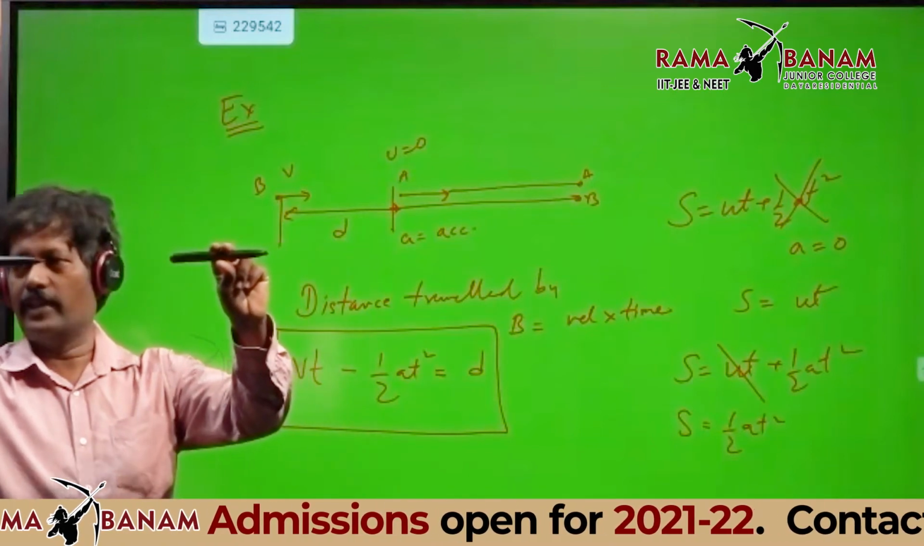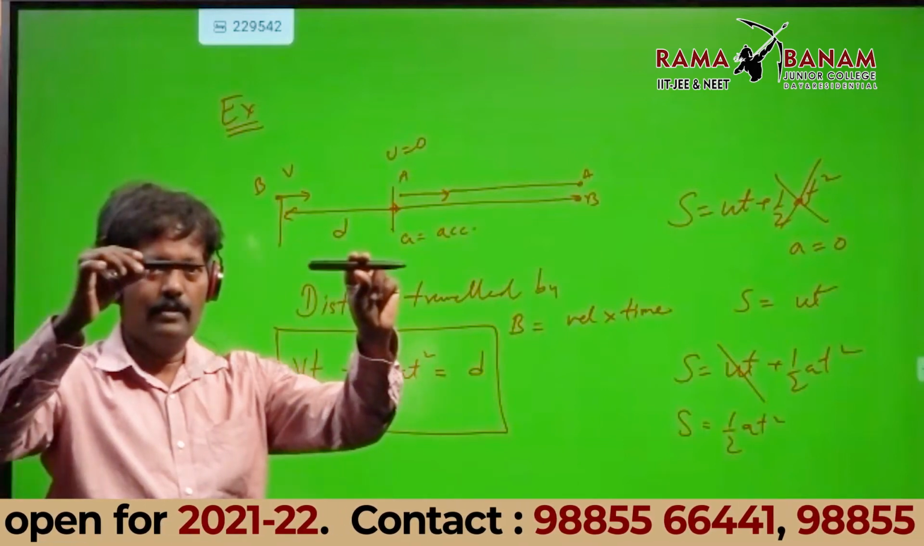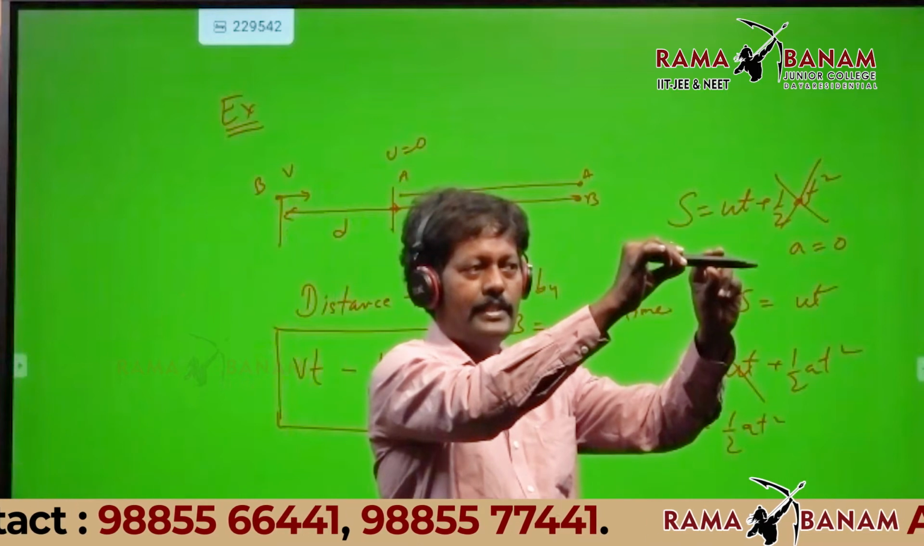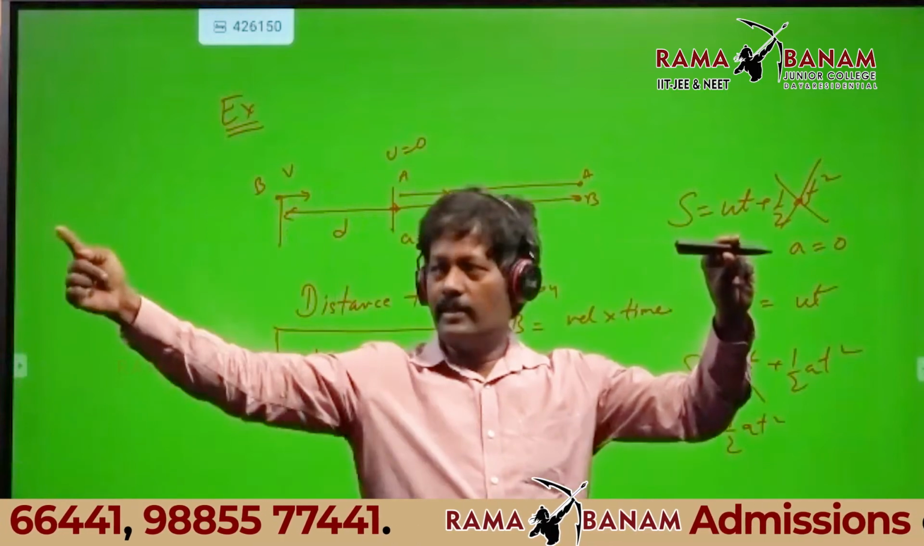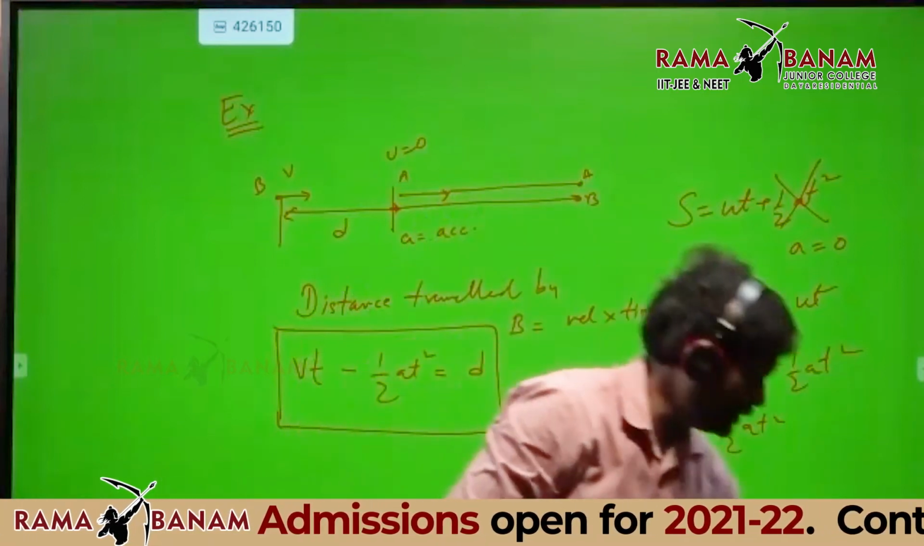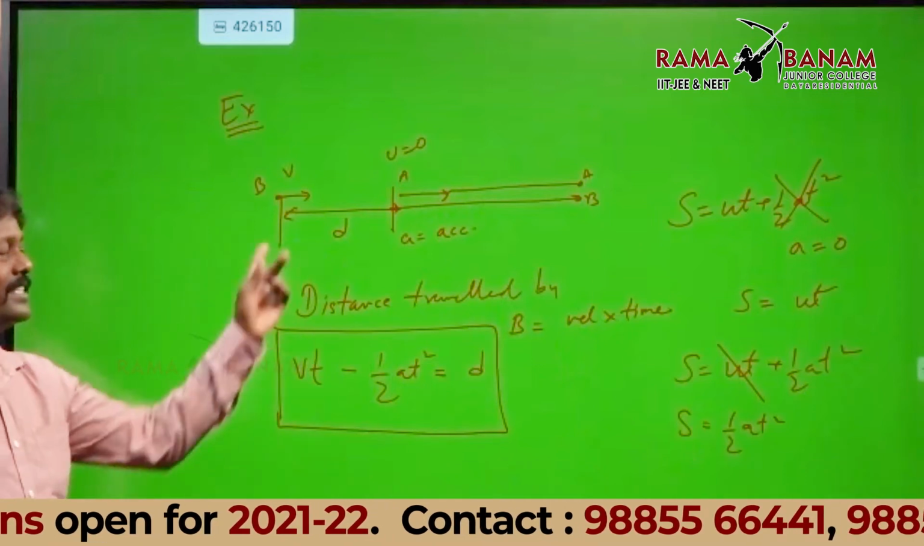So now look at this carefully here. Both are moving, and finally they met somewhere here. When they meet, I can write here distance traveled by B minus distance traveled by A will be nothing but the initial separation, D.